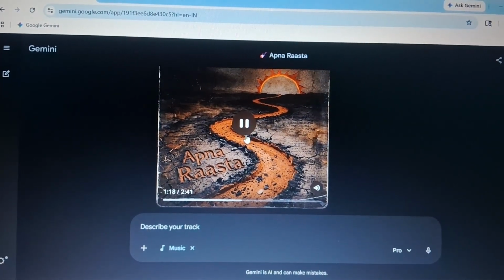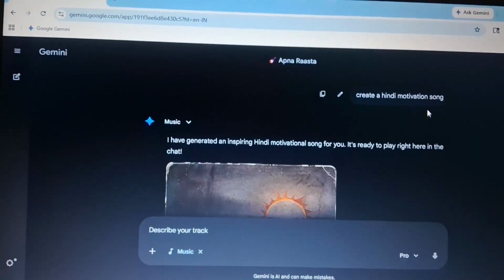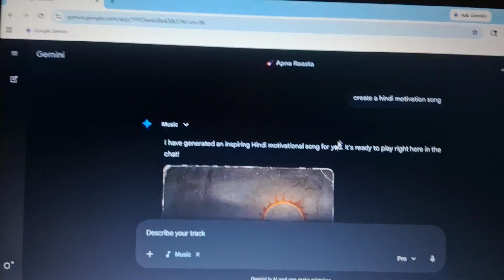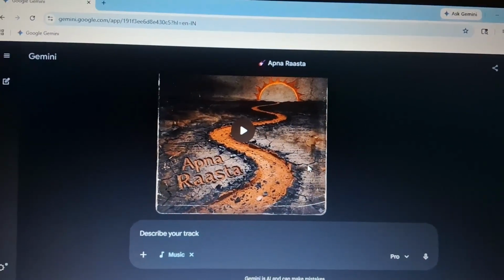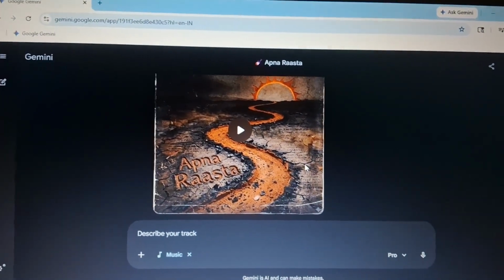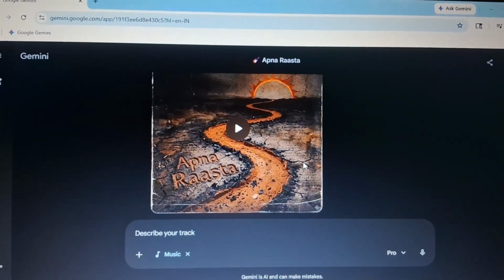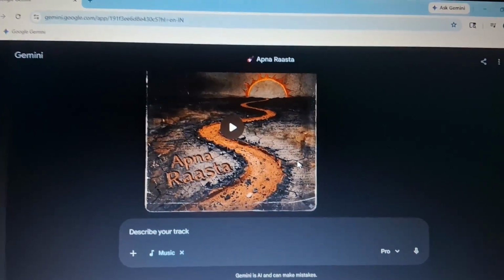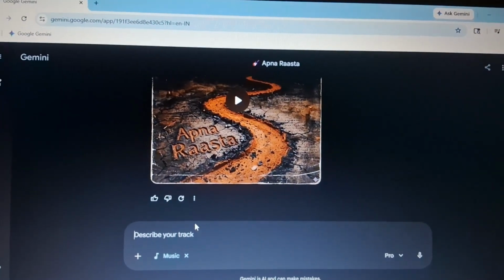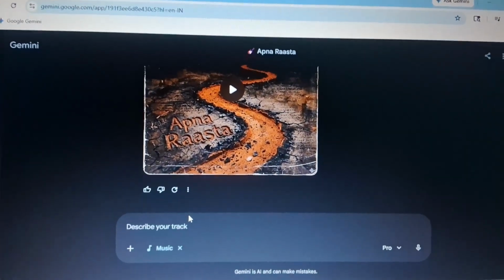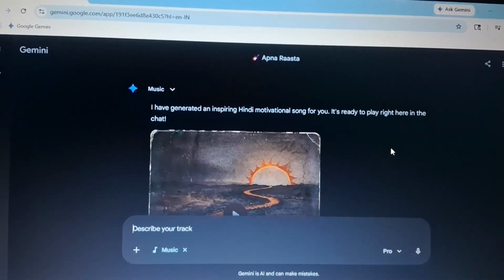So as you can see, I just wrote a very simple line, create a Hindi motivation song, and it has created this song for me. And let's say you have written some lines and now you want to create music, and first of all you want to check if it will work well or not. You can still write your lines here and create music using those lines. This is easy. I can't even tell you where AI is going.